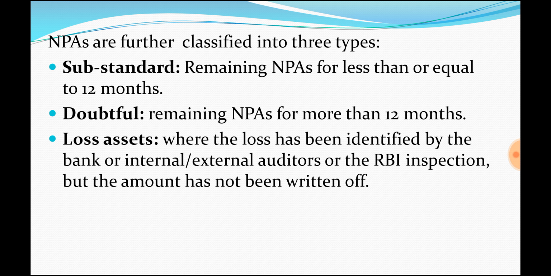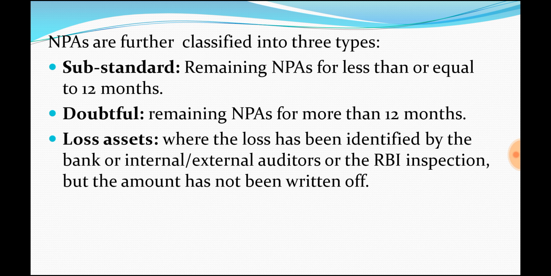They won't get any return from the asset, and they have found it through inspection; the only reason is that it is not written off in the bank account. It is there as pending. So these three are the classification of NPAs. Please remember this.